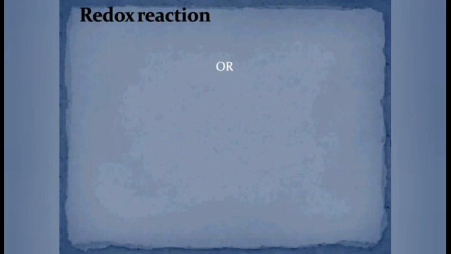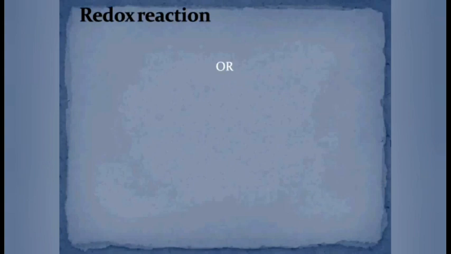I think you have understood the oxidation and reduction reactions. But there are some reactions in which oxidation and reduction are taking place simultaneously. How can we define such reactions? Let us go to the next type.